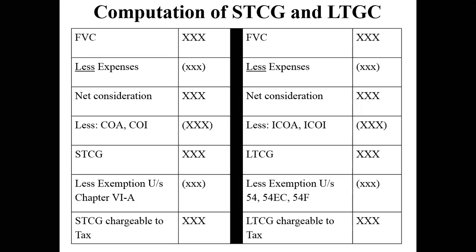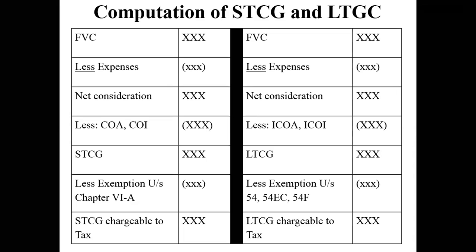Clear? I repeat, tax has to be paid only on gain. You are not supposed to pay tax on losses. So in case you have a short-term capital loss, there is no need to pay tax. You are liable to pay tax only if you have a gain. That is very important, because in the last December 2019 final exam paper, they had asked a problem wherein the actual answer of short-term capital gain was negative.